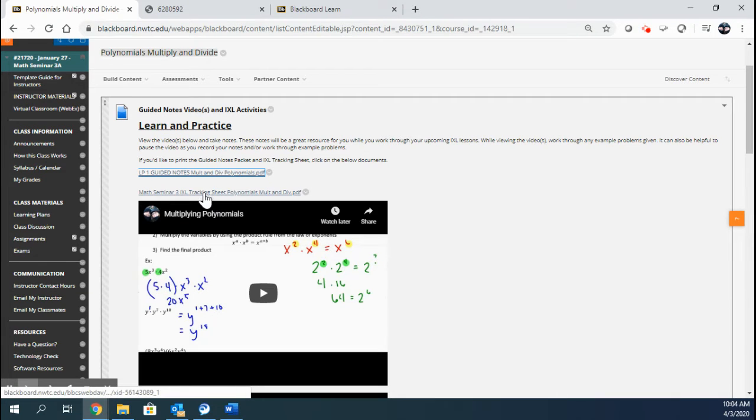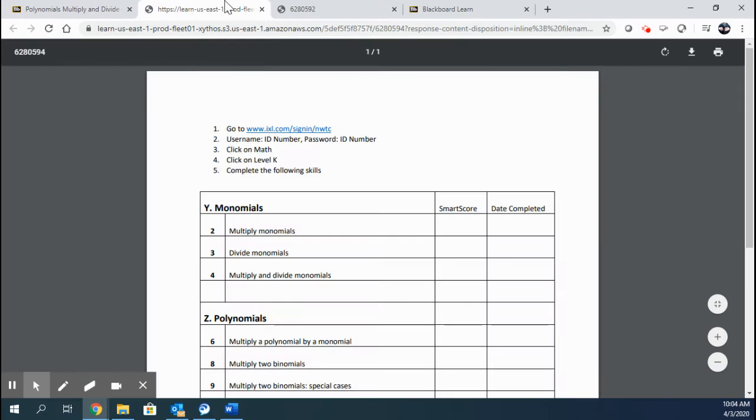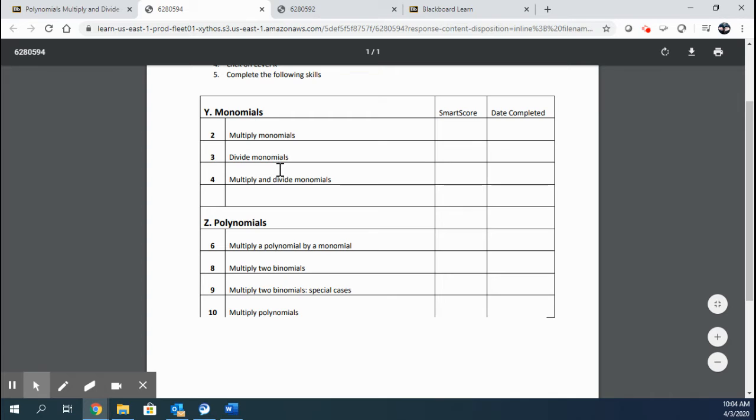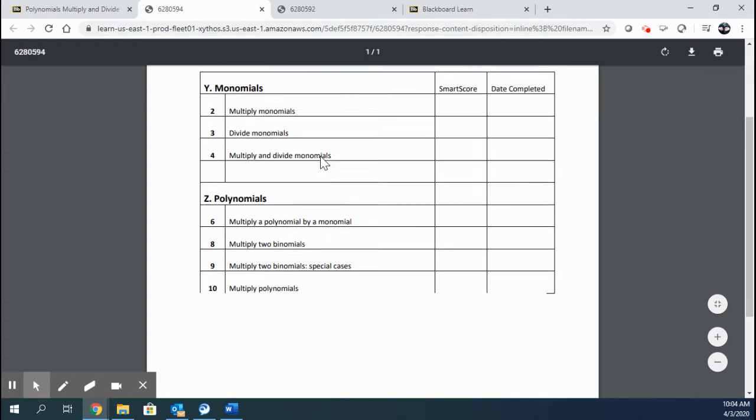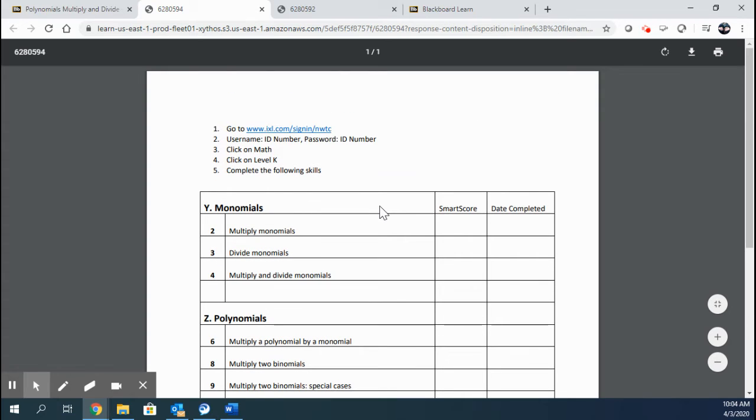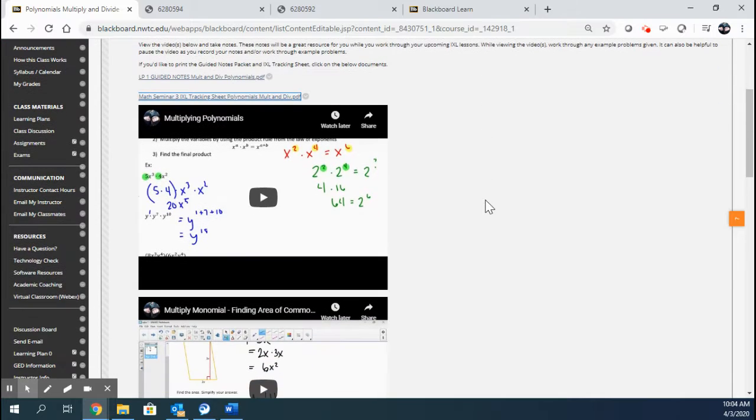And then I also have a Math Seminar tracking sheet, the way an IXL tracking sheet. So these lessons we complete can be completed in IXL. If you want to print those just for a little more organization, feel free to. And then I go through and I explain specific topics, right?